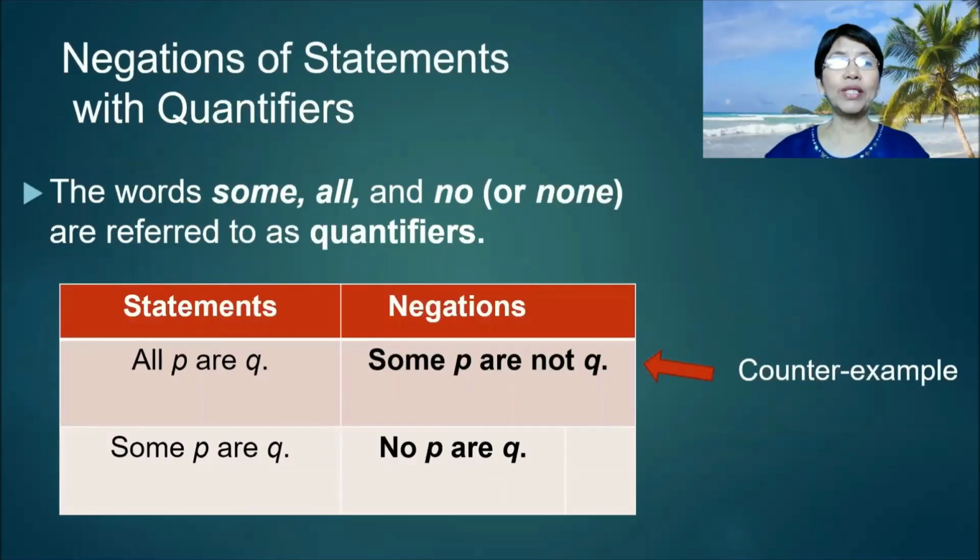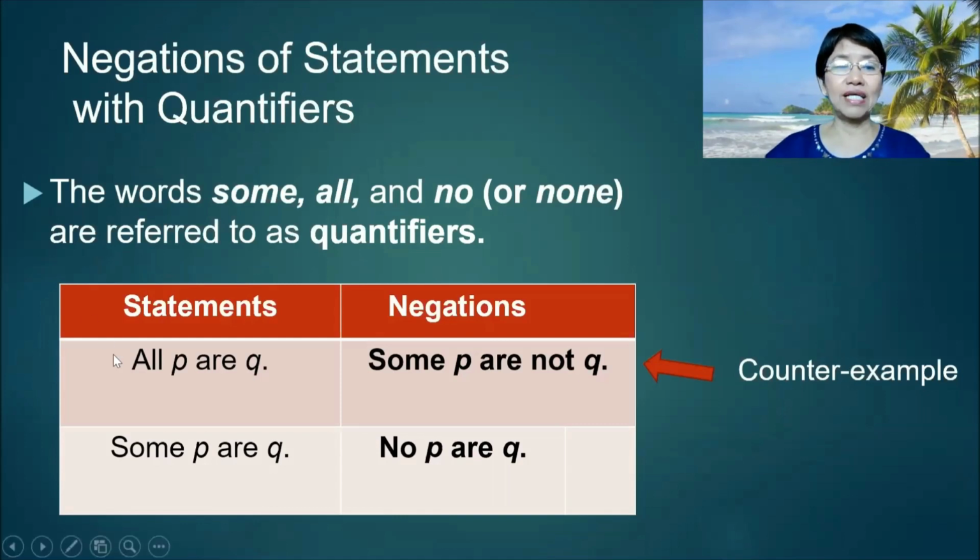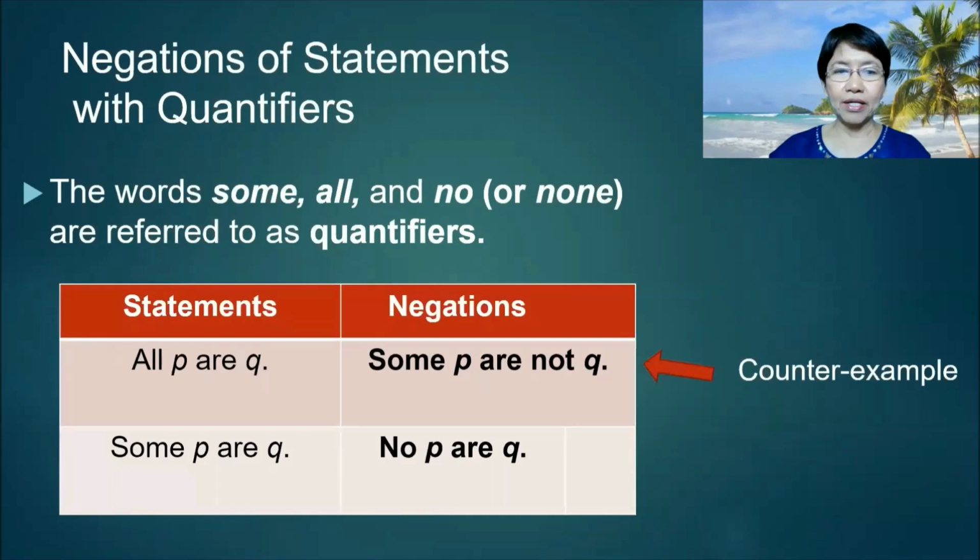Negations of statements with quantifiers. The words some, all, and no or none are referred to as quantifiers. So if the statement is all P are Q, the negation is some P are not Q, or at least you can give one counterexample to prove that not all P are Q. And then, if the statement is some P are Q, then the negation is no P are Q.